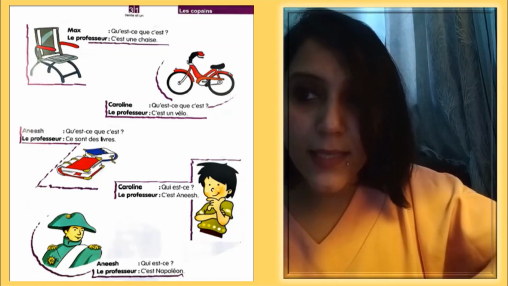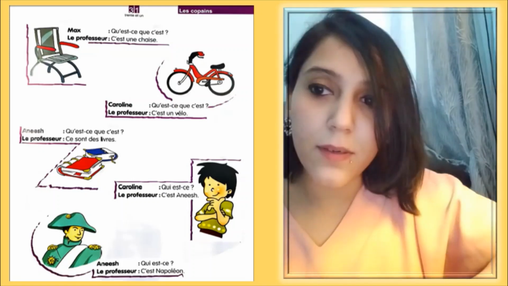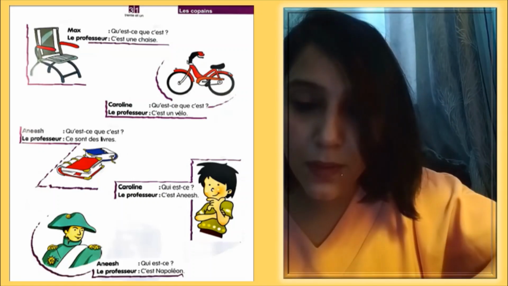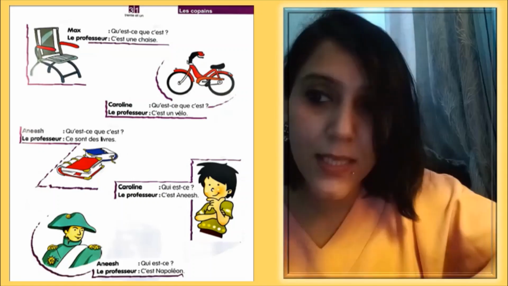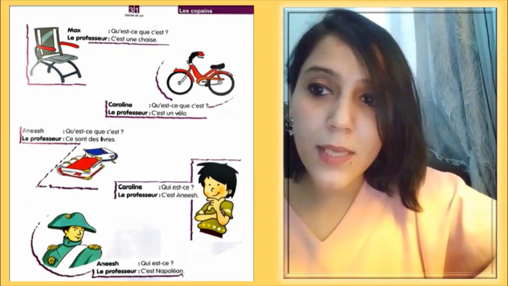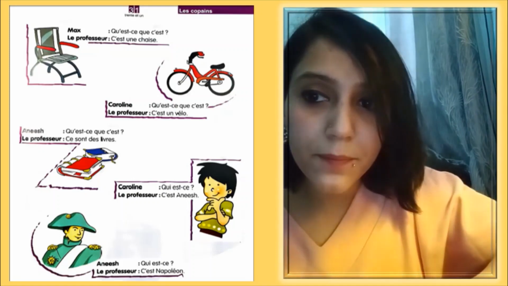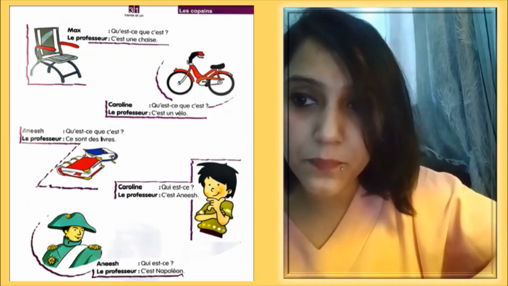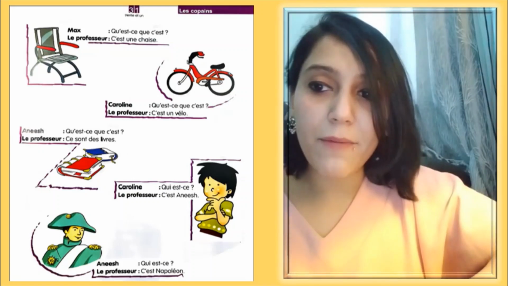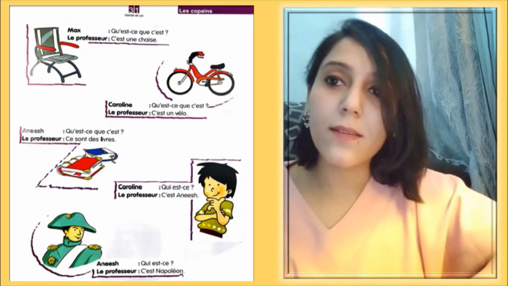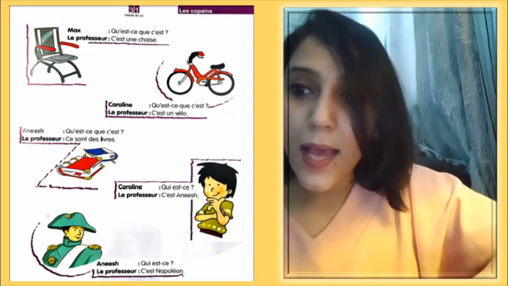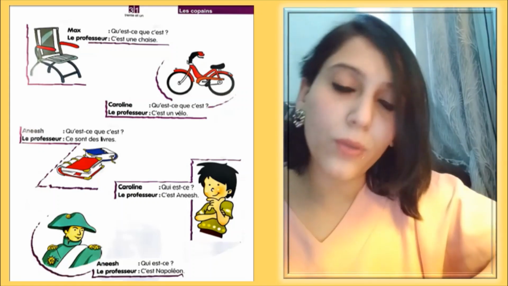He is asking, qu'est-ce que c'est? Ce sont des livres. Okay, now one more different thing is given here. Ce sont. That means these are or they are. So, ce sont des livres. These are some books. So, for plural, livres, we are using des to say some. Okay, and to say they are or these are, we can use ce sont. For this is or that is, we say, this is a bicycle or that is a bicycle. And here we are using ce sont. These are or those are.